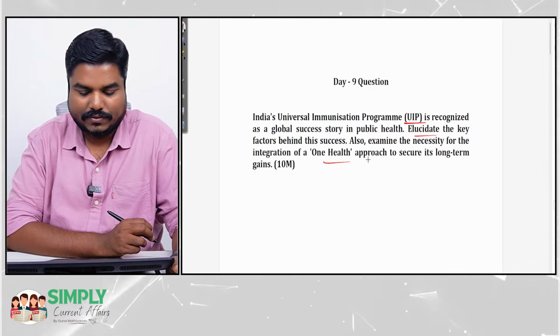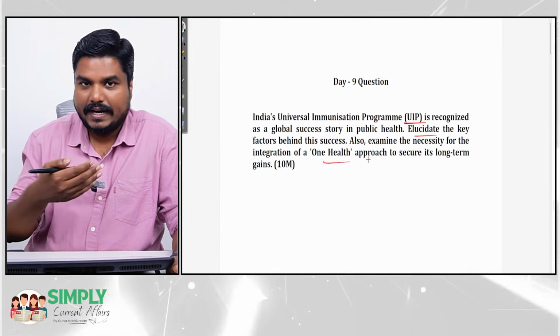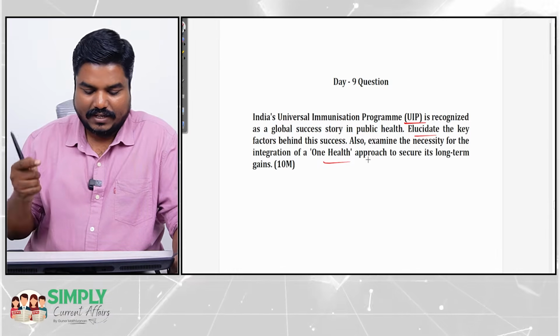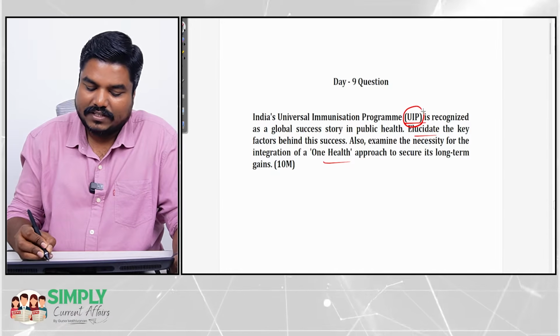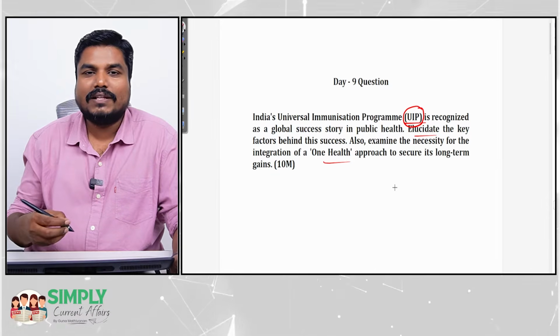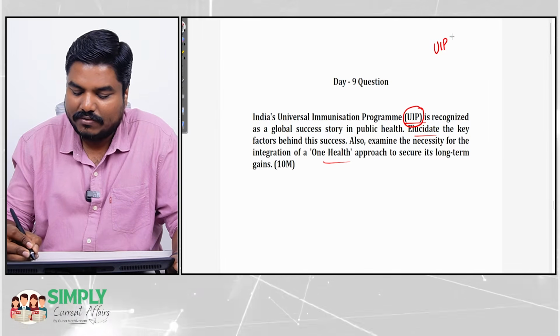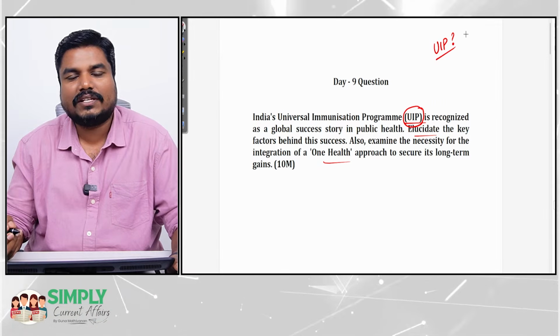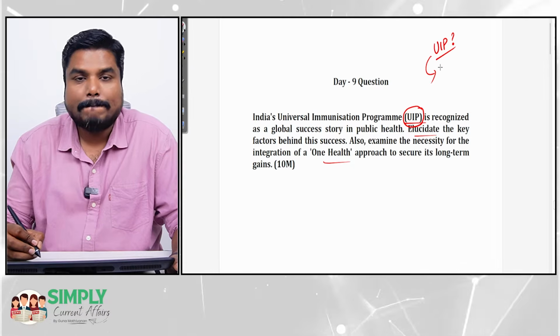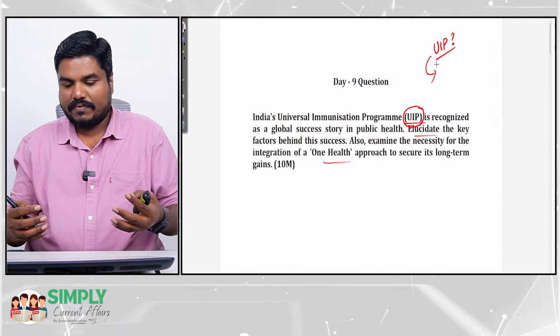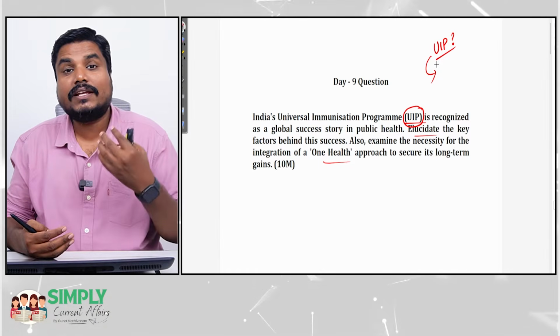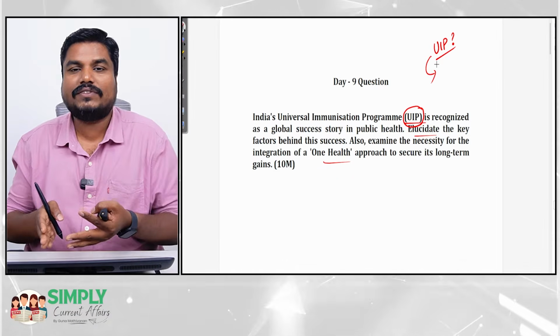So how to address this question? See, the lead has been given in the question: India's universal immunization program is recognized as a global success story. So you can start your introduction with what this universal immunization program is. You can also mention that it's a global success because we were able to eliminate various diseases through this immunization program.